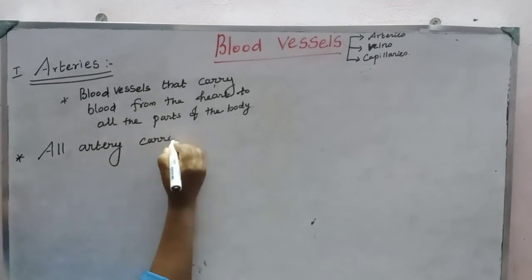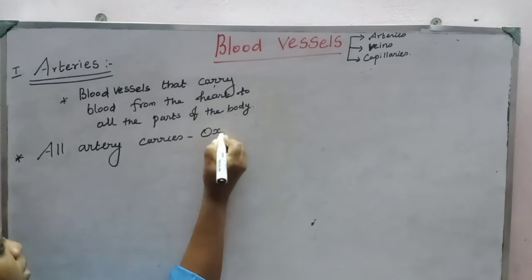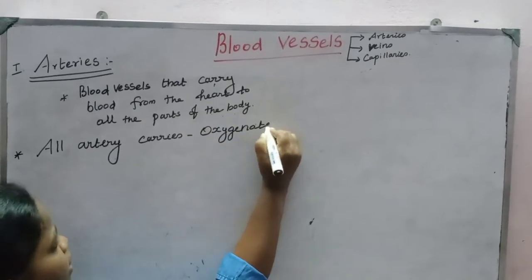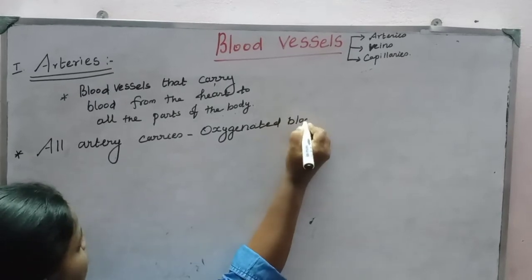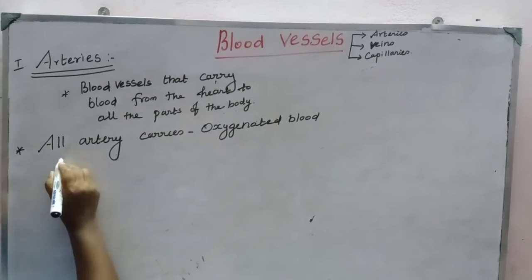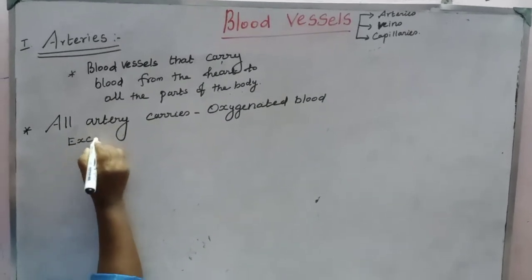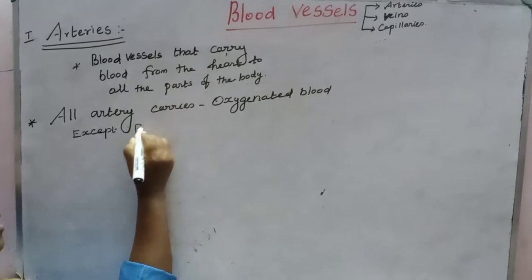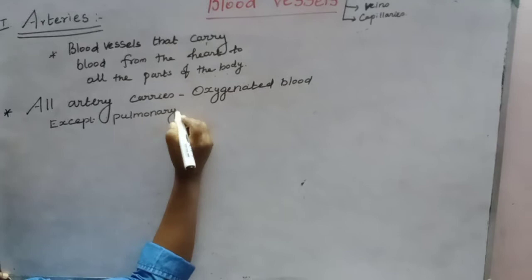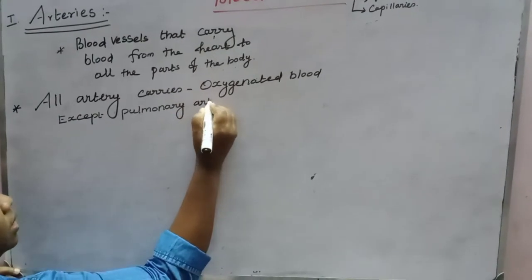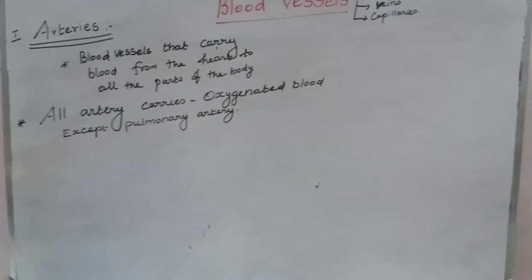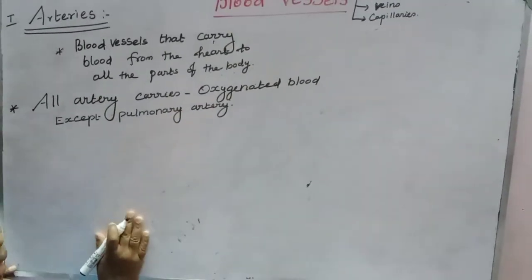Oxygenated means oxygen-laden blood, from the heart to all other parts of our body, except one exception, the pulmonary artery. It's a major difference between arteries and veins. Generally all arteries carry oxygenated blood except the pulmonary artery.